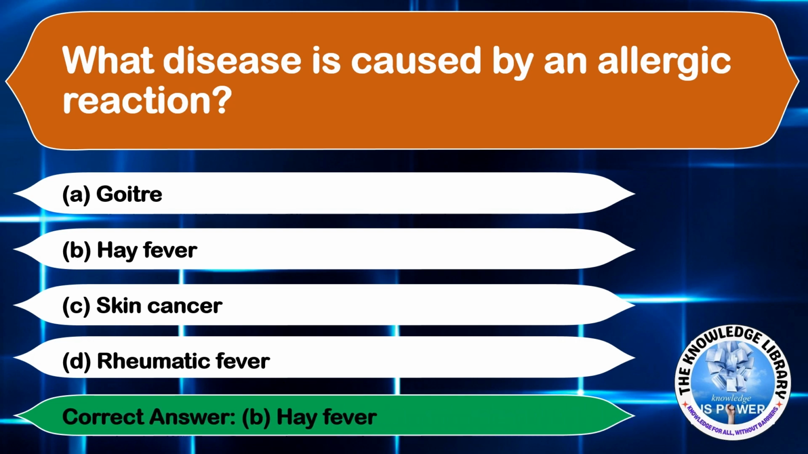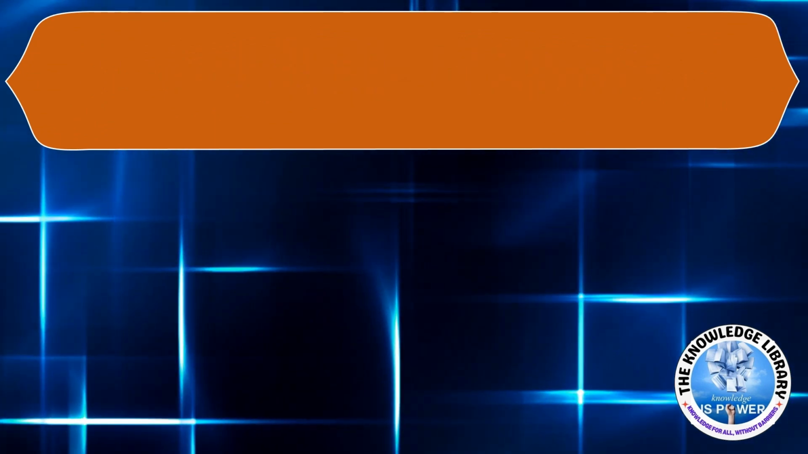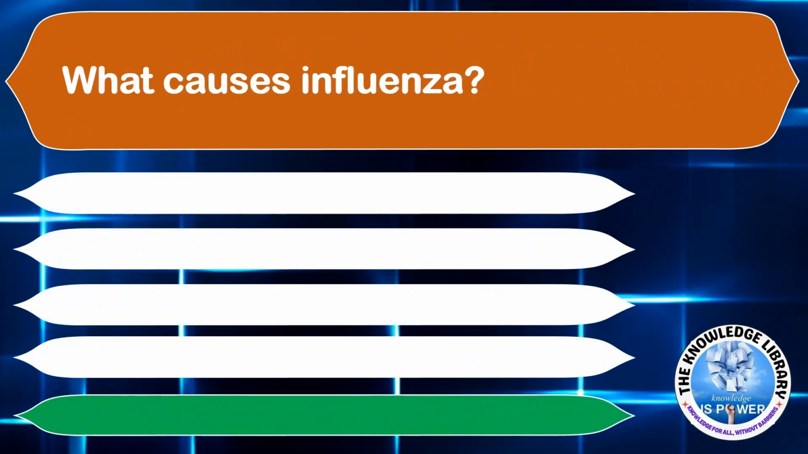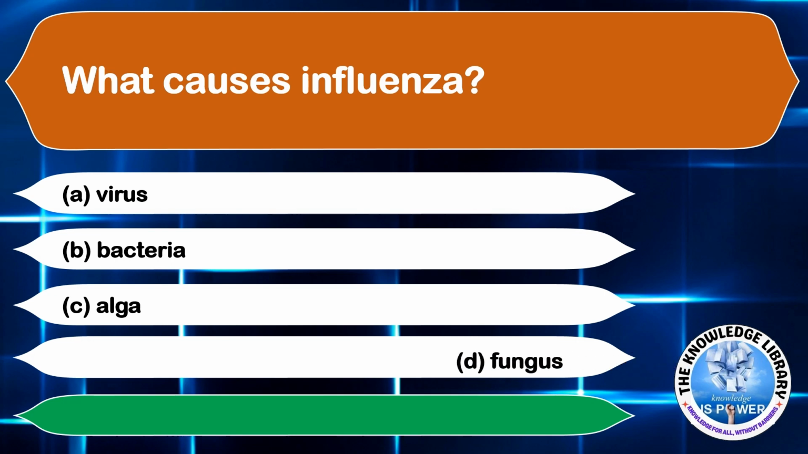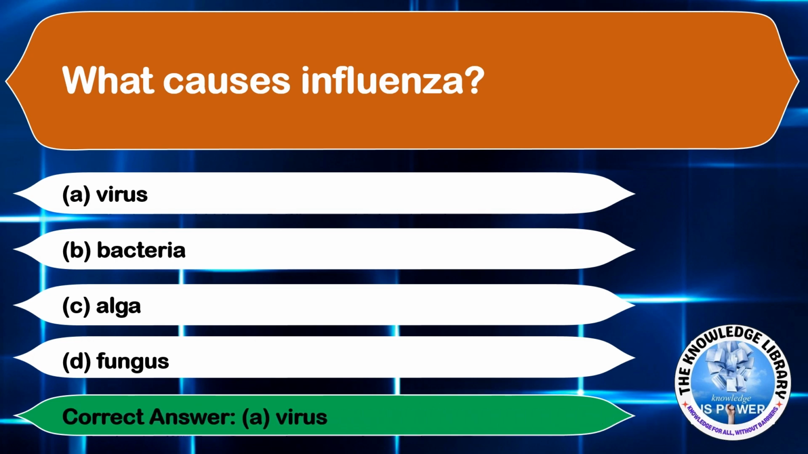The next question is, what causes influenza? Option A, virus. Option B, bacteria. Option C, algae. And option D, fungus. The correct answer will be option A, virus. Moving on to the next question.